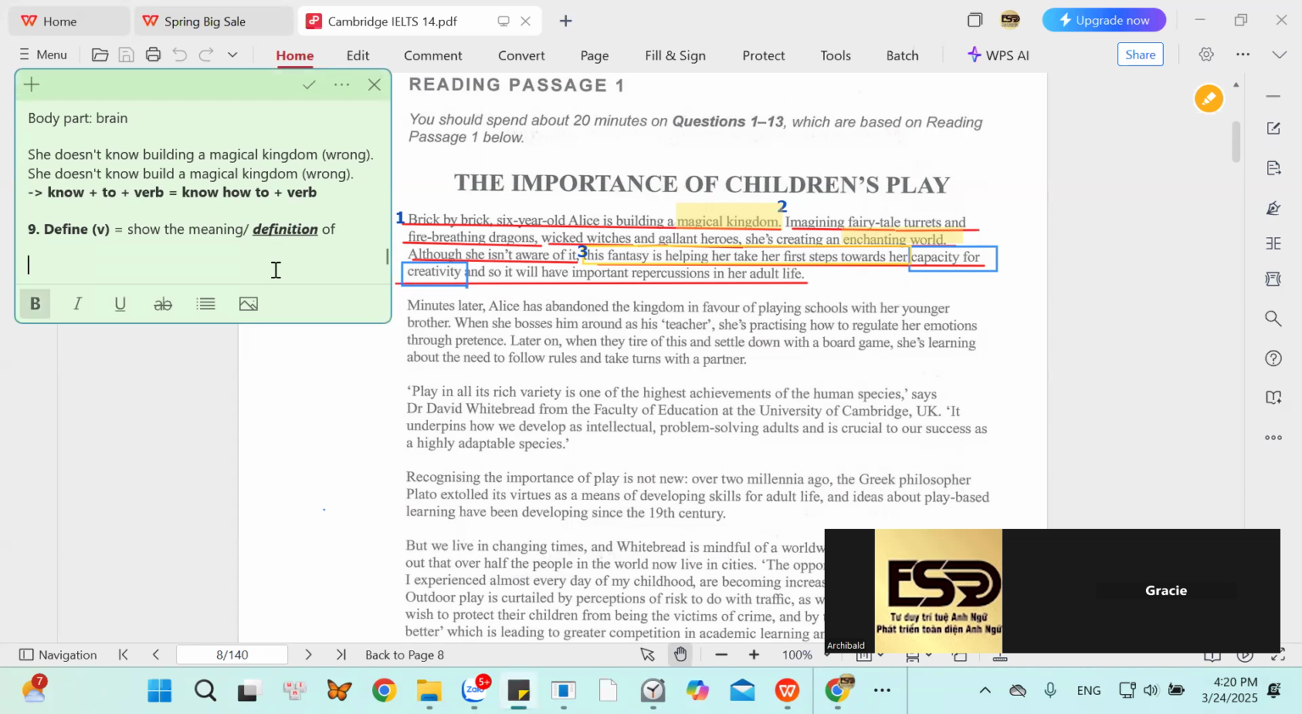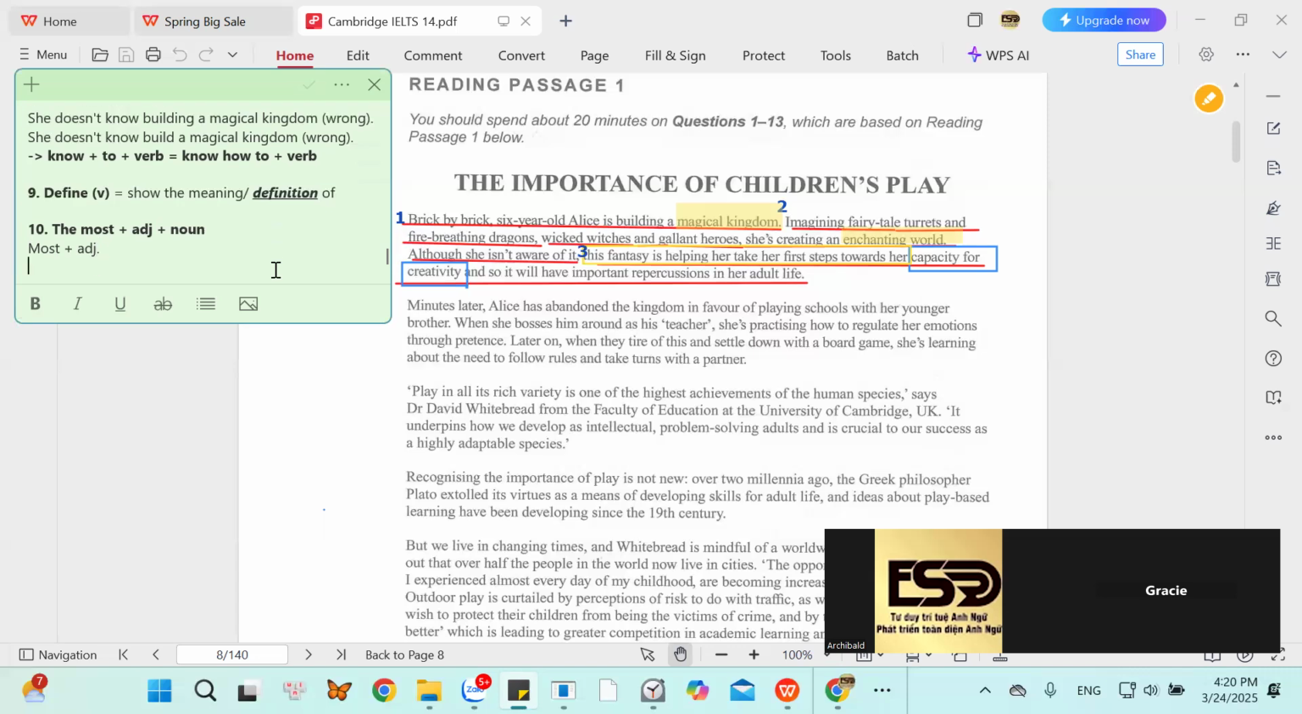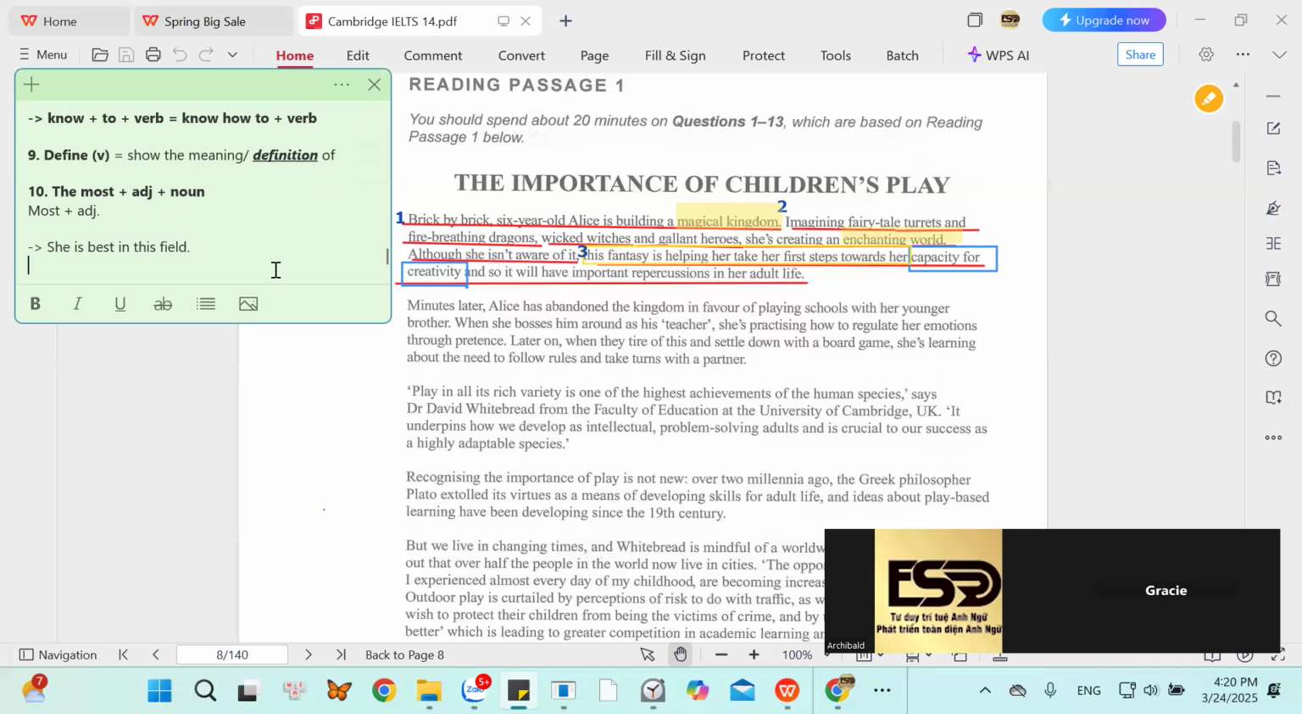Khi dùng tính từ so sánh nhất, lúc nào mình cứ nhớ là so sánh nhất là the most. Dùng có từ the thì phía sau nó phải có cái gì? Có and the là nhớ phải có danh từ. Còn nếu là tính từ so sánh nhất, phía sau không có danh từ thì chỉ dùng từ most thôi nha. Ví dụ như cô ấy là giỏi nhất trong cái ngành này. She is best in this field.